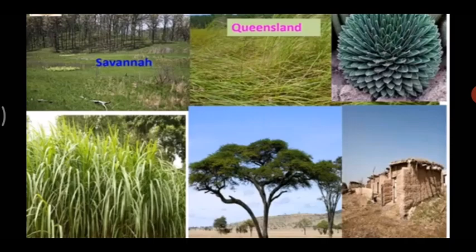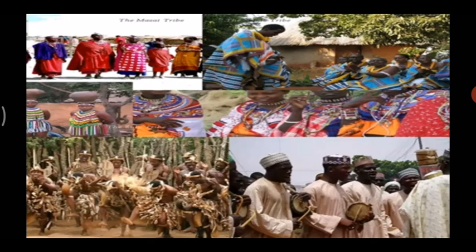And the houses are made with mud. Can you see? These houses are made with mud. And the people who stay in this region are the Maasai tribe, the Hausa tribe, the Zulu tribe, and their dressing is also different. They are mostly seen in the African continents, and they are staying between 5 degrees to 20 degrees. So their summer temperature is around 35 degrees. It is very, very hot in that region.